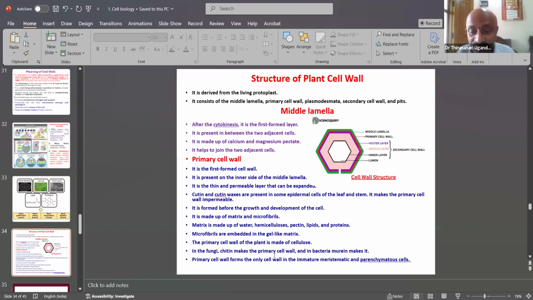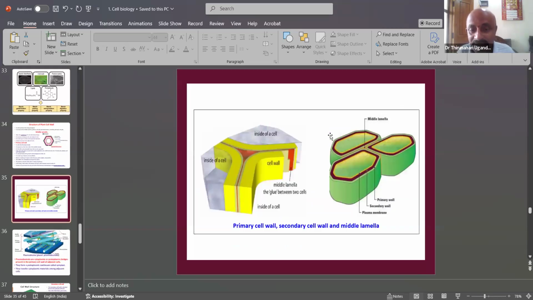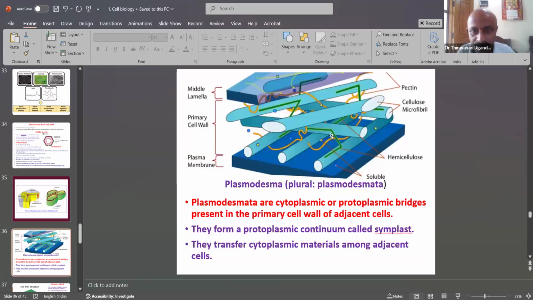Then primary cell walls form the only cell wall in immature cells, also called parenchymatous tissue. This is the primary cell wall, secondary cell wall, and middle lamella. What is the differentiation? The middle lamella is inside the primary; outside that, the secondary cell wall is present. That is important for identification of the cell wall structure. So this is the middle lamella, primary cell wall, plasma membrane. The middle lamella is outside the primary cell wall, which is outside the plasma membrane. Outside the middle lamella is the secondary cell wall.